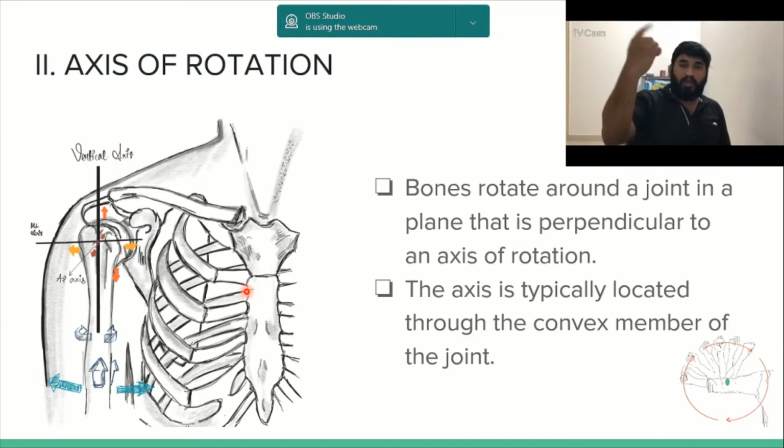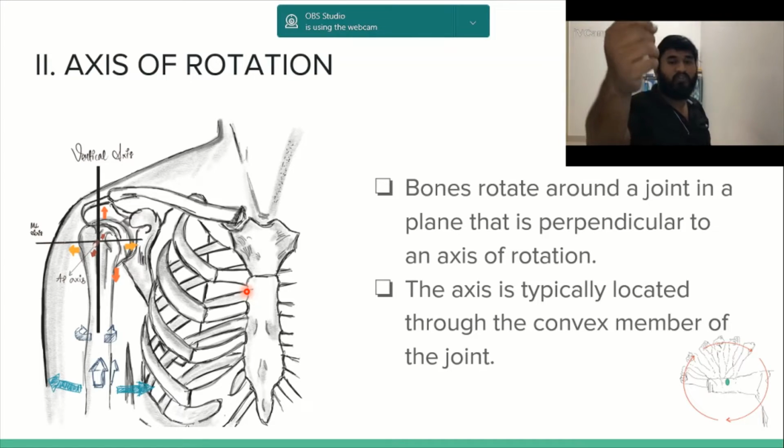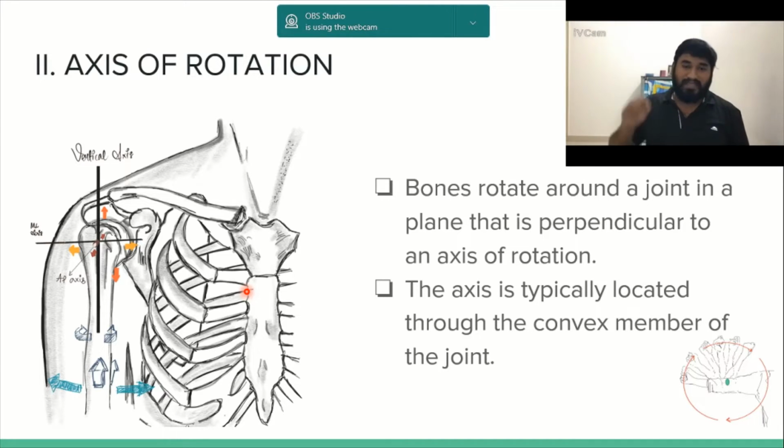So a bone rotates around a joint in a plane that is perpendicular to this axis of rotation. This axis is typically located through the convex member of the joint. So in the shoulder, the convex member of the joint is obviously your humeral head, right?